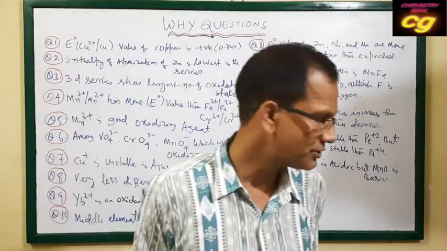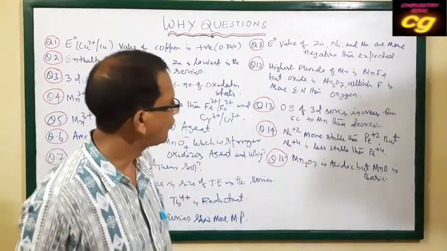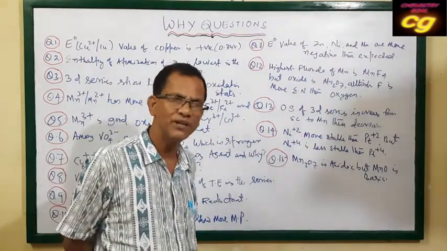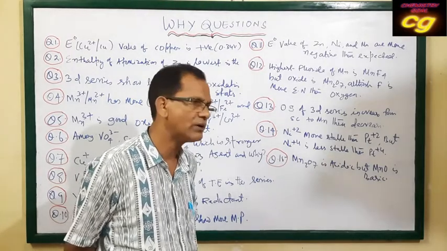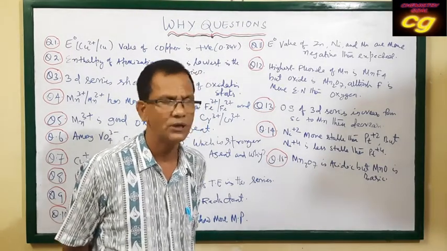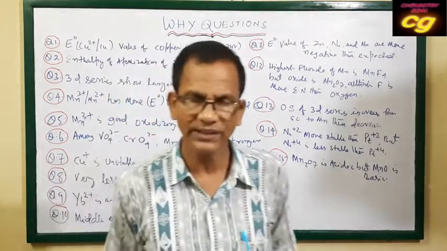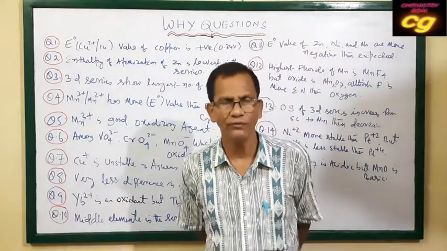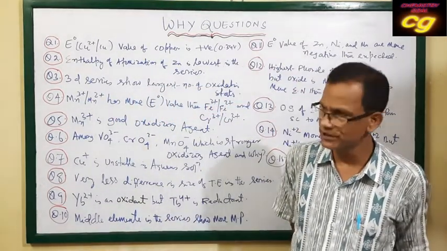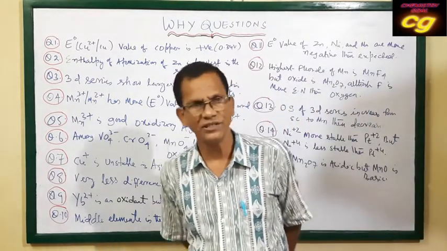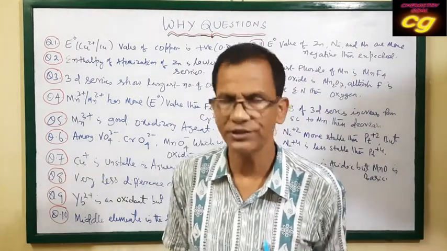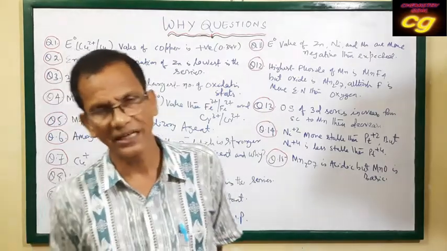Already we have discussed why transition elements have high melting and boiling points, why they show color, why they produce complexes, why they show variable valency and variable oxidation states, and why the size decreases along the series. Lanthanides show lanthanoid contraction.